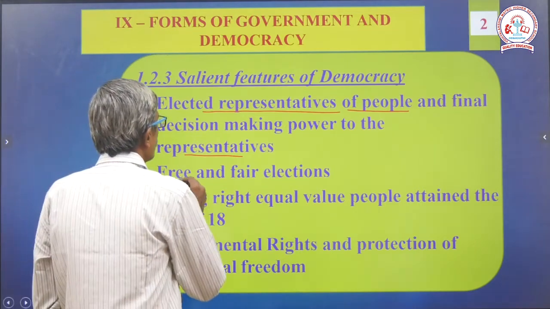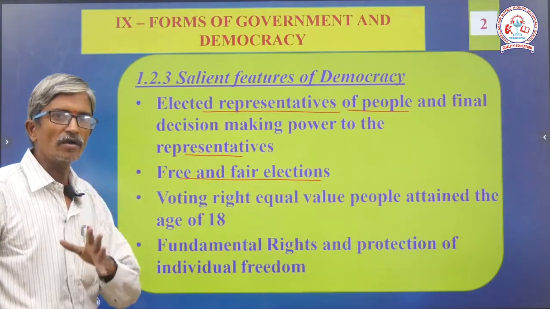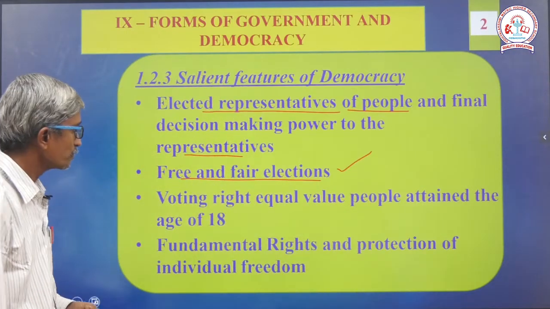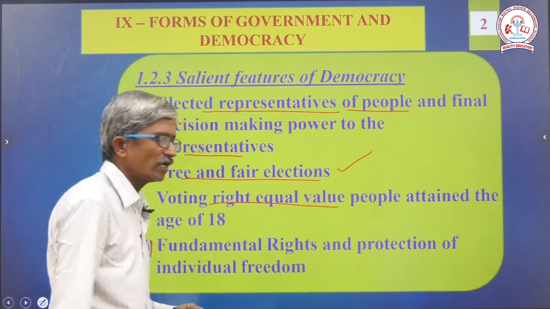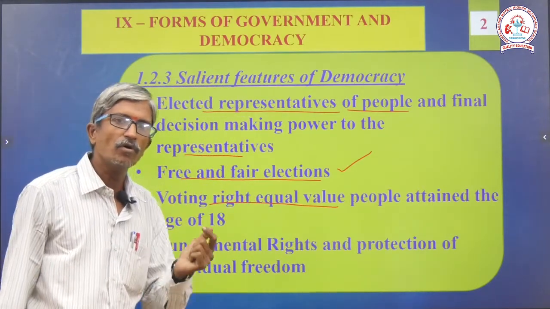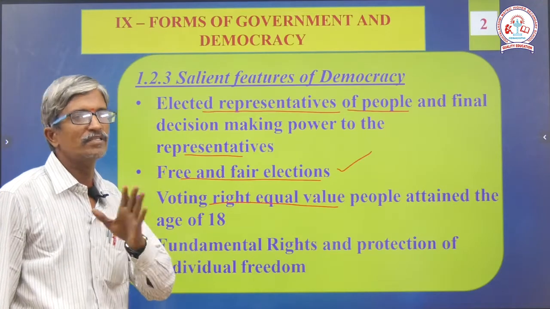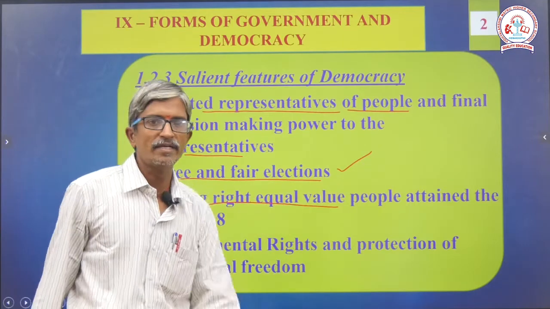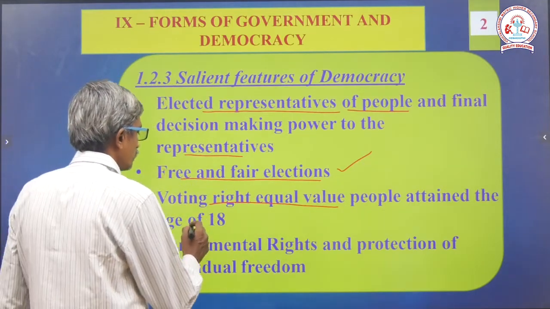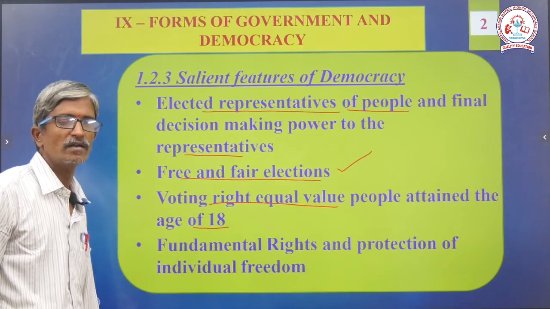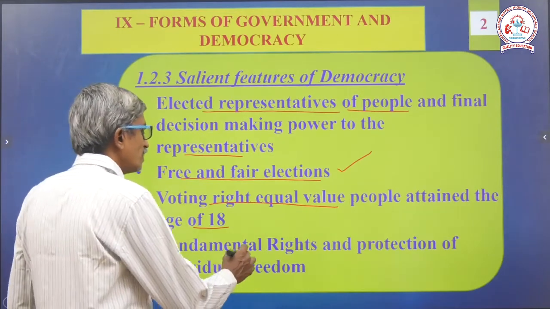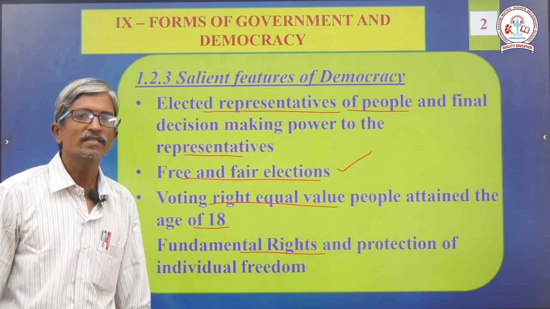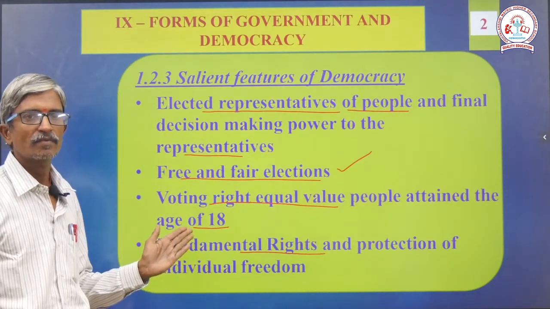Next, number 2, free and fair election. Democratic highlighting feature is free and fair elections. Next, voting right equal value. The common person vote has the same value of prime minister vote also. That is a power of democracy. Voting right equal people attain the age of 18. When we attain the age of 18, we have the power. Next, fundamental rights and protection of individual freedom. These are the special features of democracy.